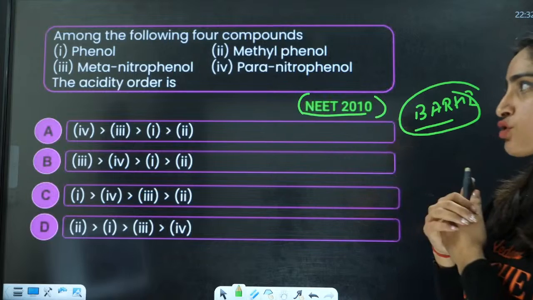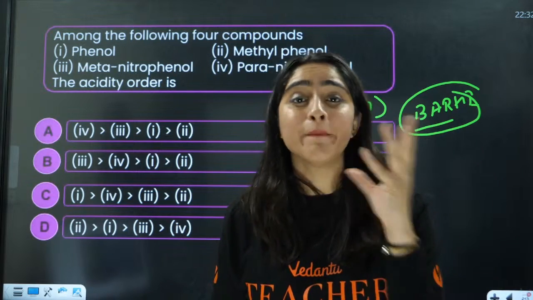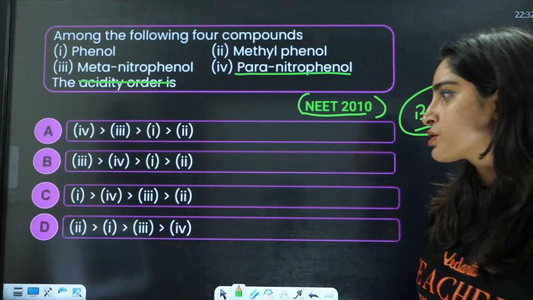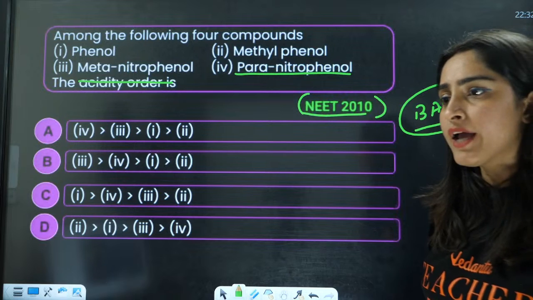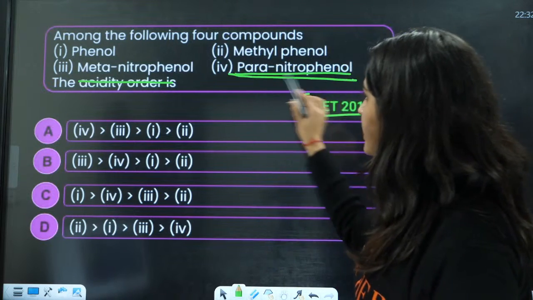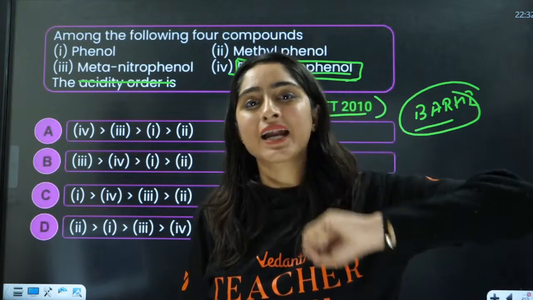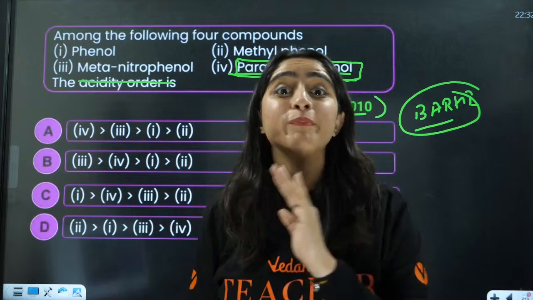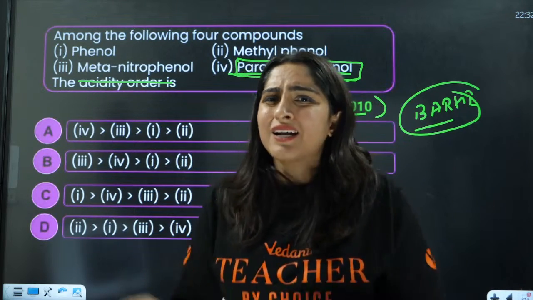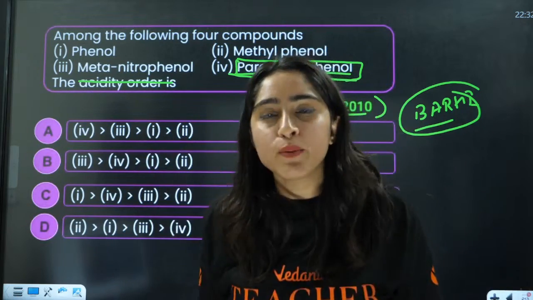You are taking away the electron. Resonance does not apply on the meta position, so rule it out. The 4th is going to be the most stable here. Yes, correct answer. It is the most stable because resonance is applied on the para position or the ortho position, not on the meta position. If you have some electron withdrawing group on the meta position, that is not going to pull the electron because there is no electron density on the meta position.